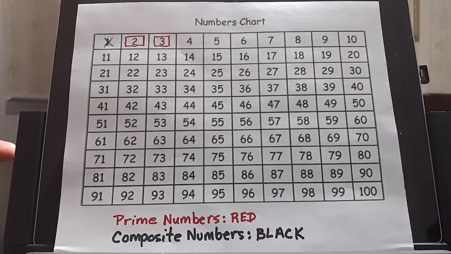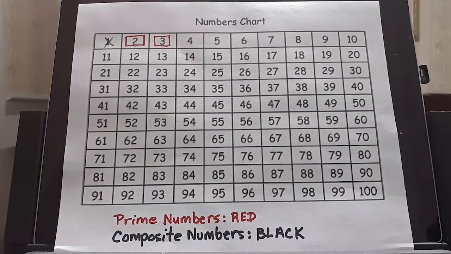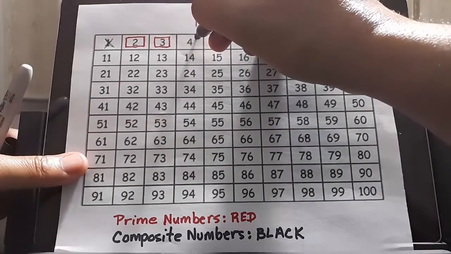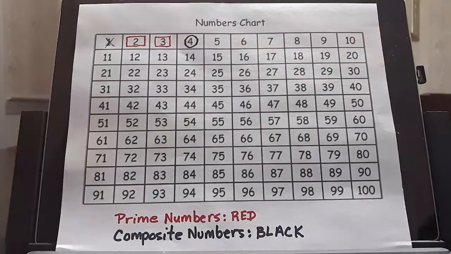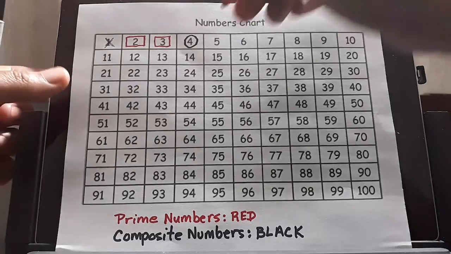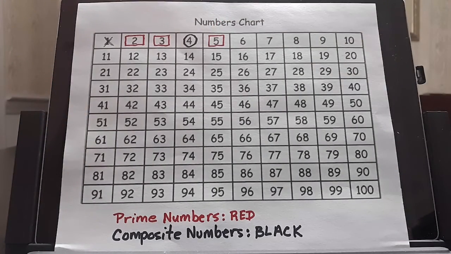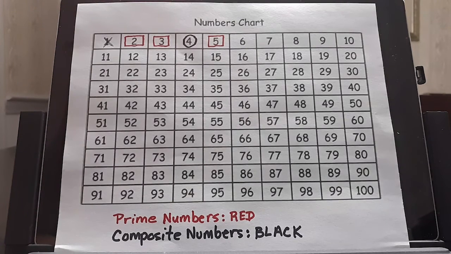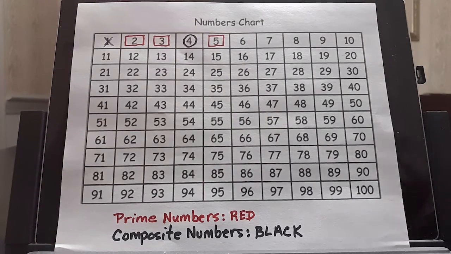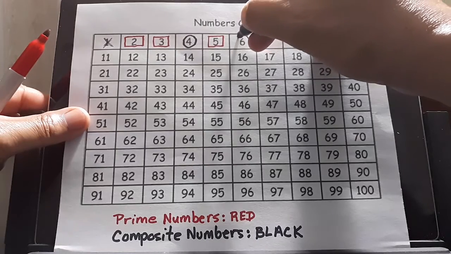4, we can do 1 times 4 or 2 times 2. So that would be a composite number because it has more than one factor. And we would do the composite numbers in circles. The number 5 is a prime number because it has exactly 2 different factors, 5 and 1. The number 6 is a composite number. The factors are 1 times 6 and 2 times 3. So we will put a black circle around it.